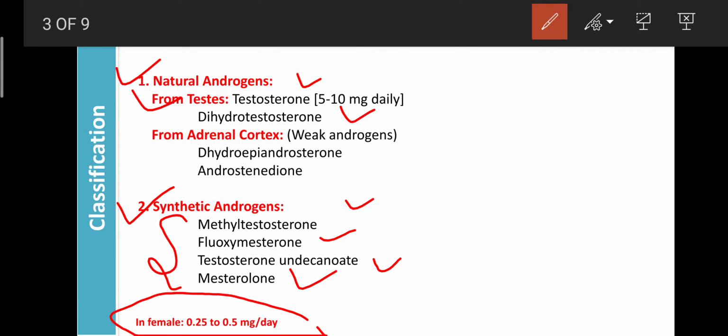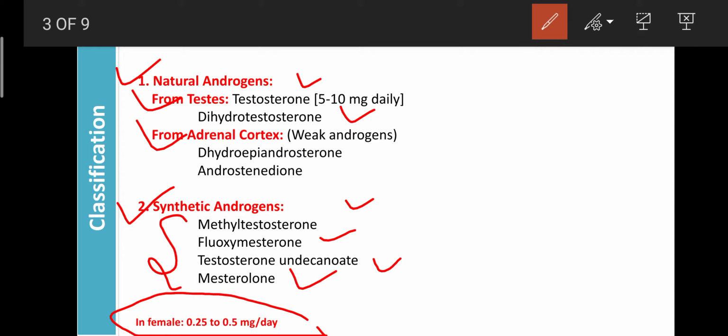As well as that, androgens are also secreted from the adrenal cortex. These are the weak androgens. It means they do not affect that much the development of secondary sexual characters or the regulation of spermatogenesis. They have a weak action on sex differentiation, the production of sperms, or the development of the genital organs or sexual organs. But these hormones are secreted from the adrenal cortex.